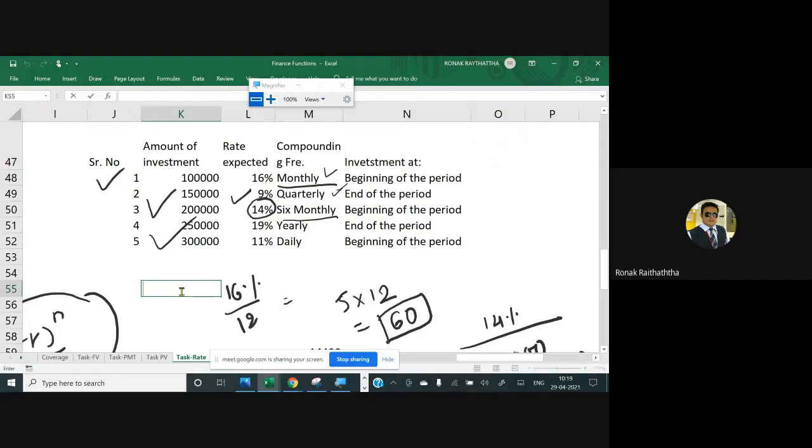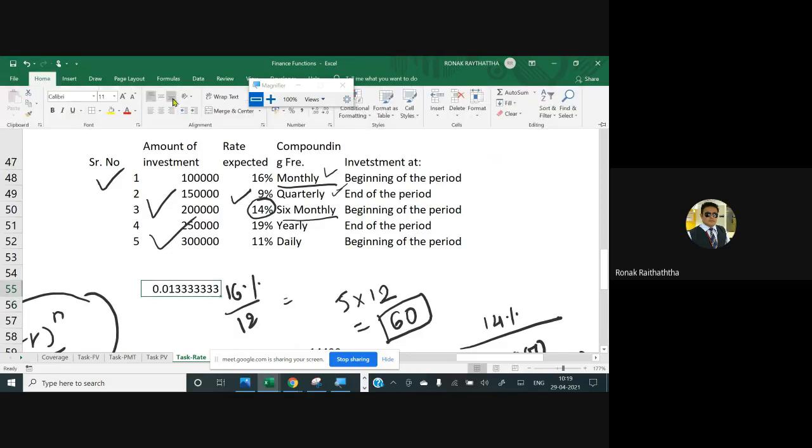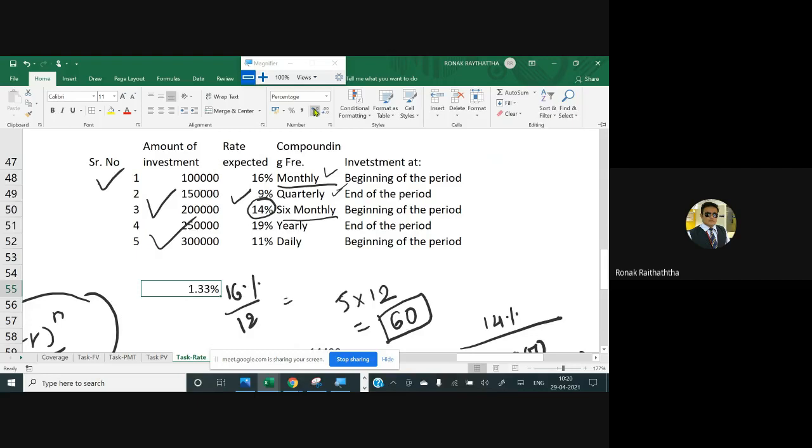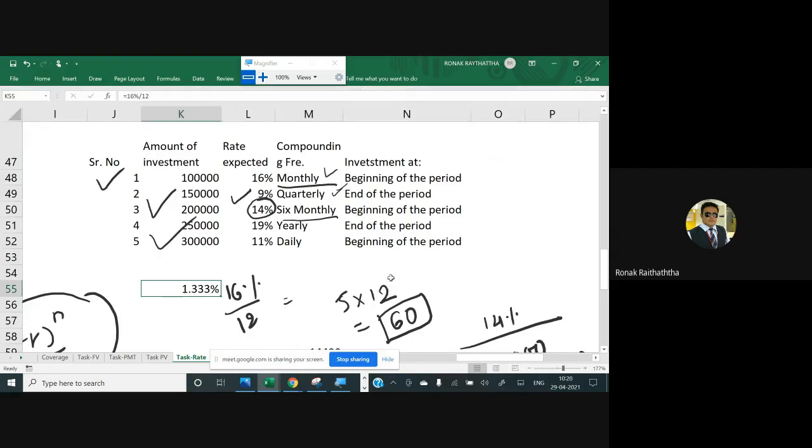So your compounding frequency would be 16 percentage divided by 12. So how much you get? 1.33 percentage. So if you are finding the compounding factor manually, 1 plus 1.33 percentage, which can also be written in decimal as 0.0133, raised to 60.